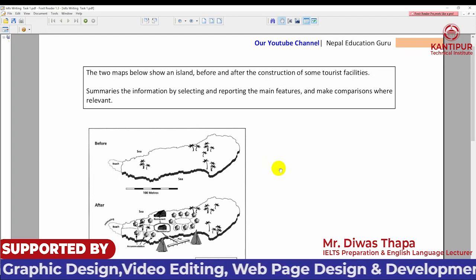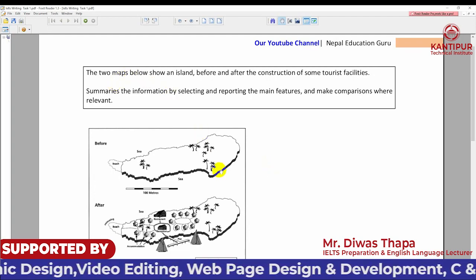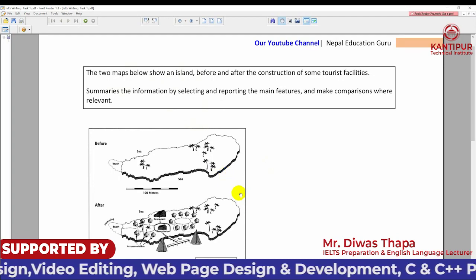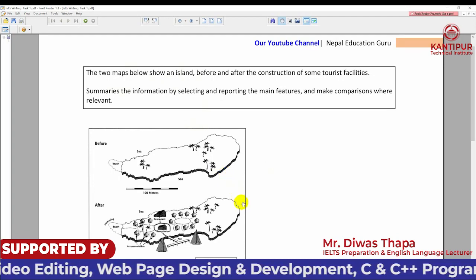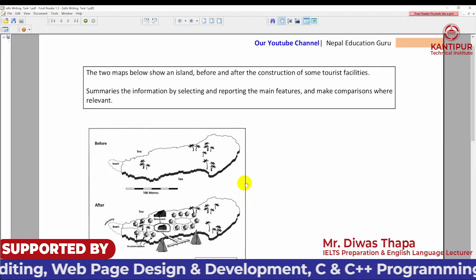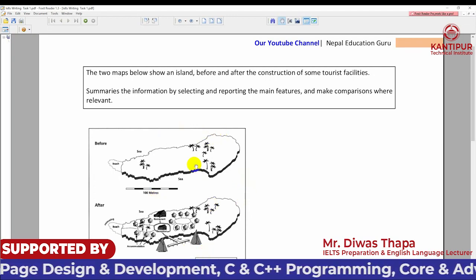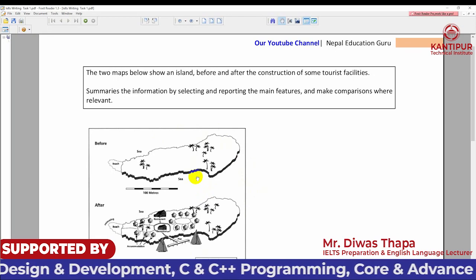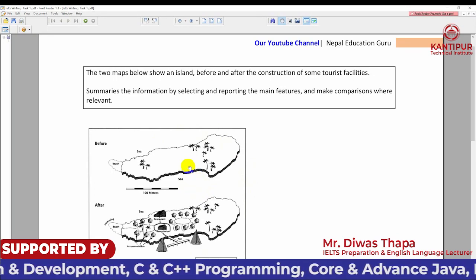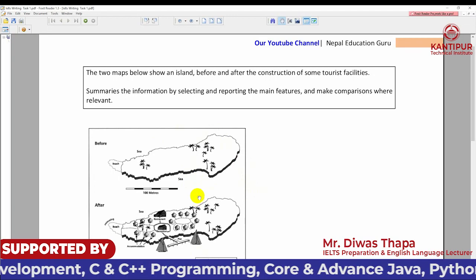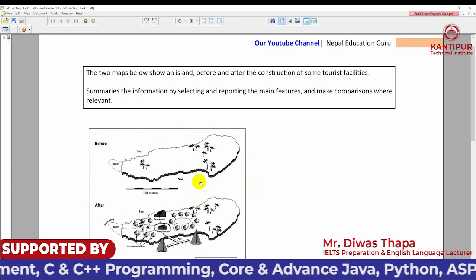So let's begin with the introduction. In IELTS writing part 1, the question is always the same. Then what is the difference? The difference is that the maps will be different. You will be given different types of maps. Now you are working with a map, and sometimes it's necessary to work with a graph or pie chart. There are varieties of pictures. The thing is that the question is always the same.